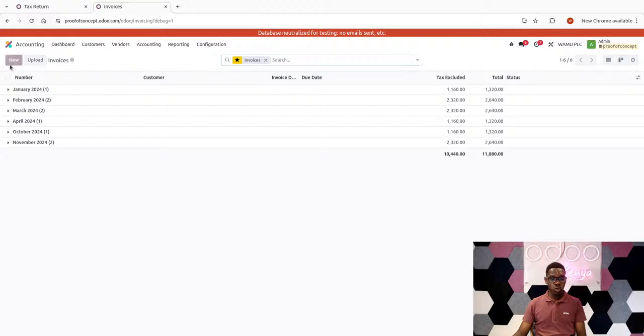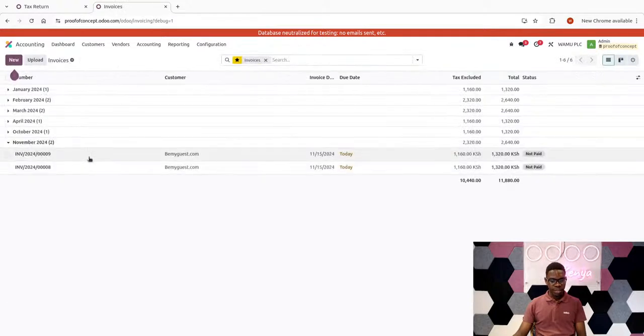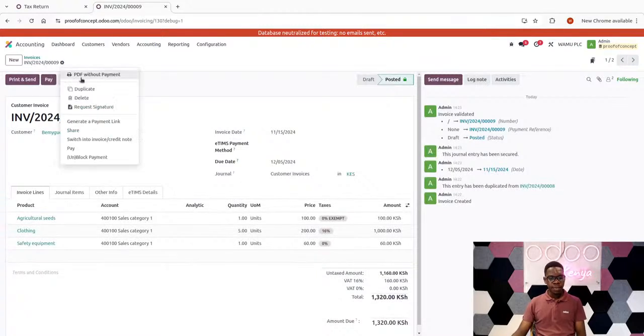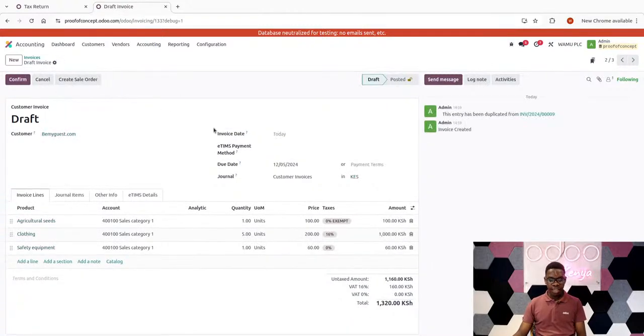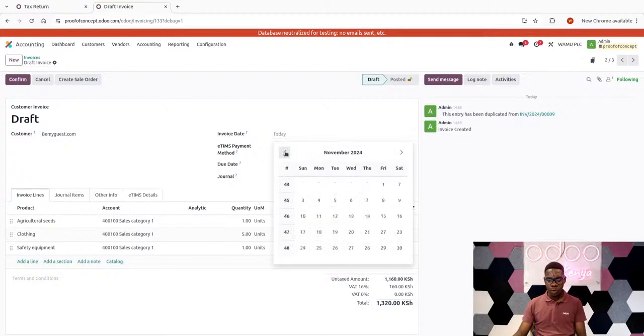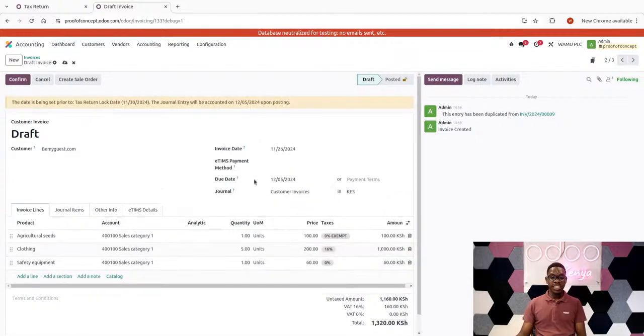For example, if I duplicate an existing record to save time, then I just change the date to, say, November 26th. You realize that a banner appears at the top telling me that the date I'm putting this invoice on lies in a period that is already locked. So that's the interpretation of that message.